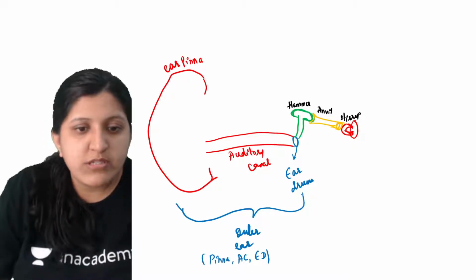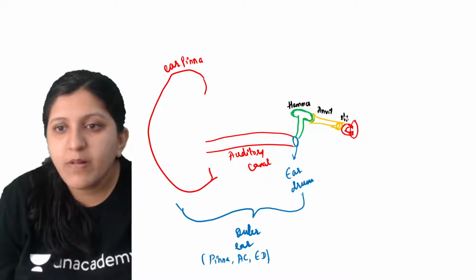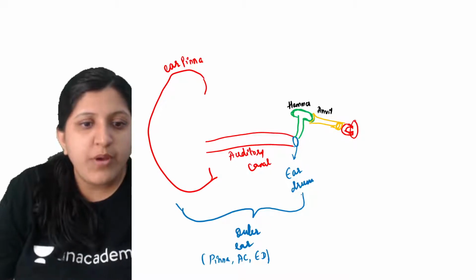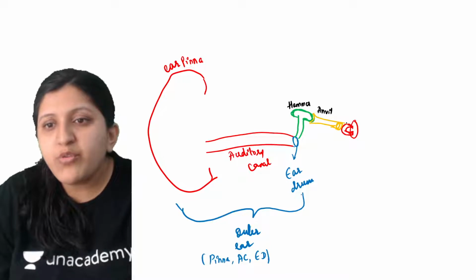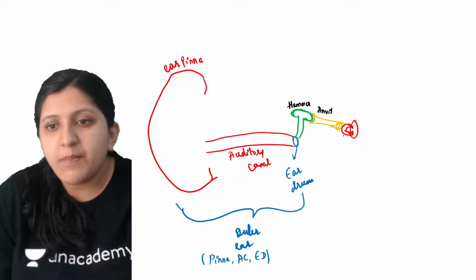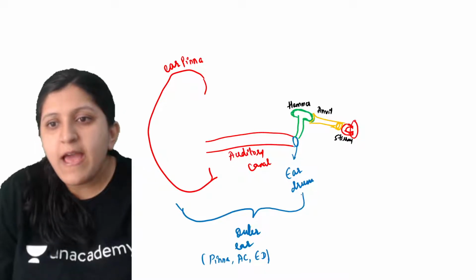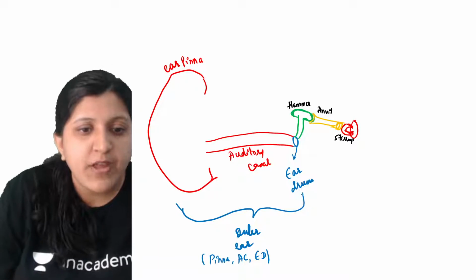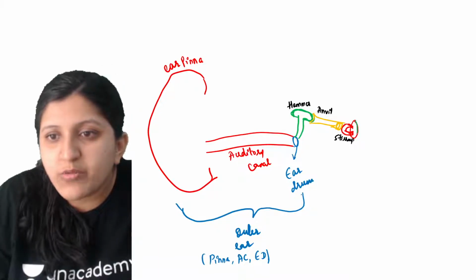Let me just smooth this. Now I'll label it elsewhere. This part is the stirrup, so I'll label it down here. This one, I'll change the color so that it is clear that it is not associated with the stirrup itself.